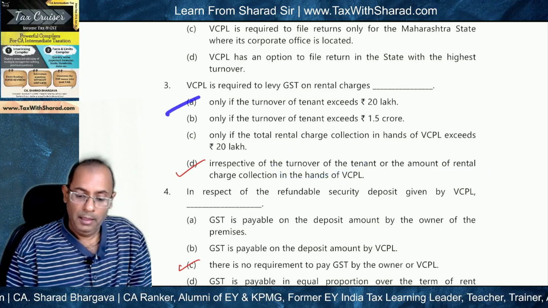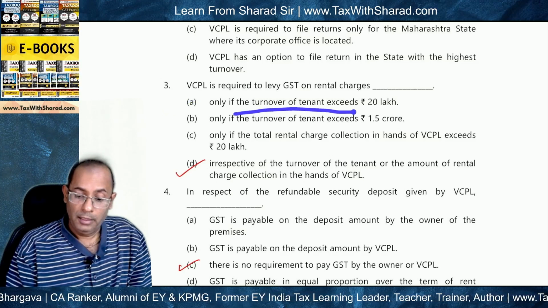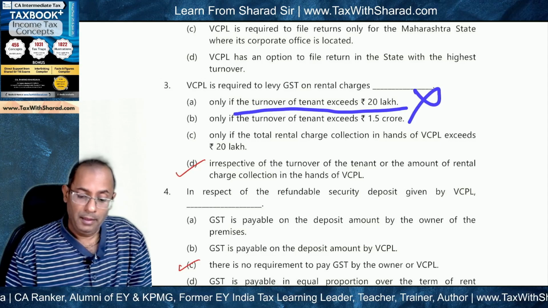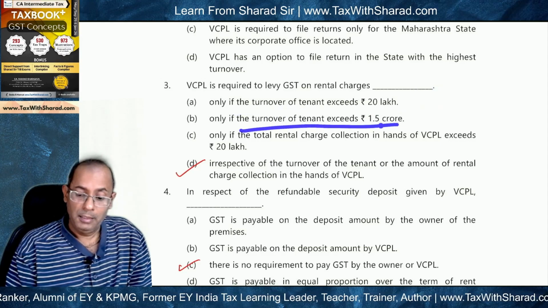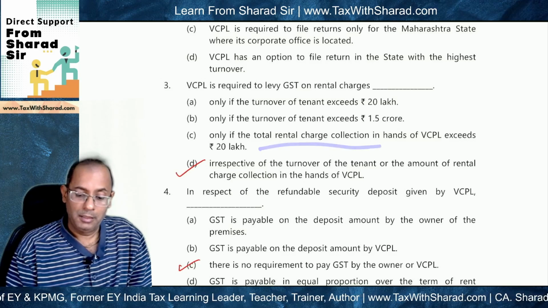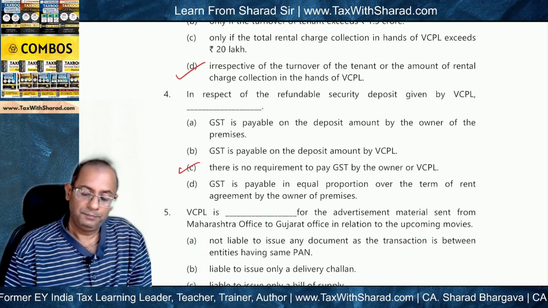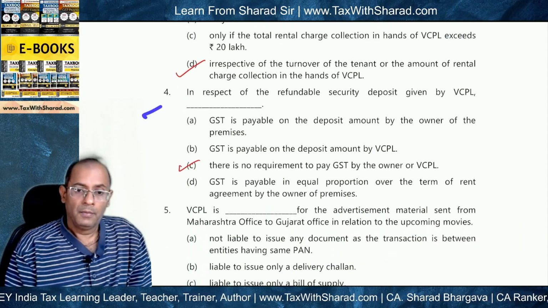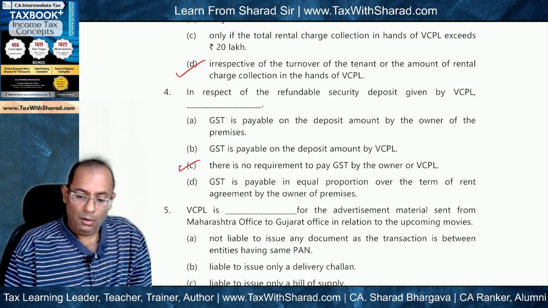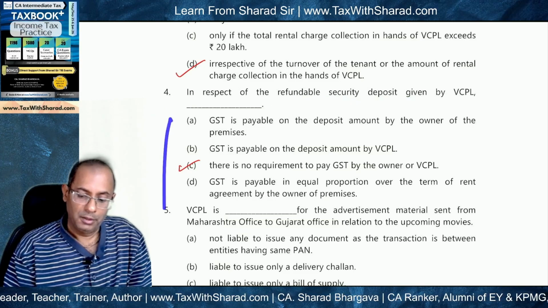So option A, GST is to be levied on rental charges only if turnover of tenant exceeds 20 lakh. Incorrect. Only if the turnover of tenant exceeds 1.5 crore. Incorrect. Only if total rental charge collection exceeds 20 lakh. Incorrect. So all these options are incorrect. Okay. Next question. In respect of the refundable security deposit given by BPCL, there are these four options.